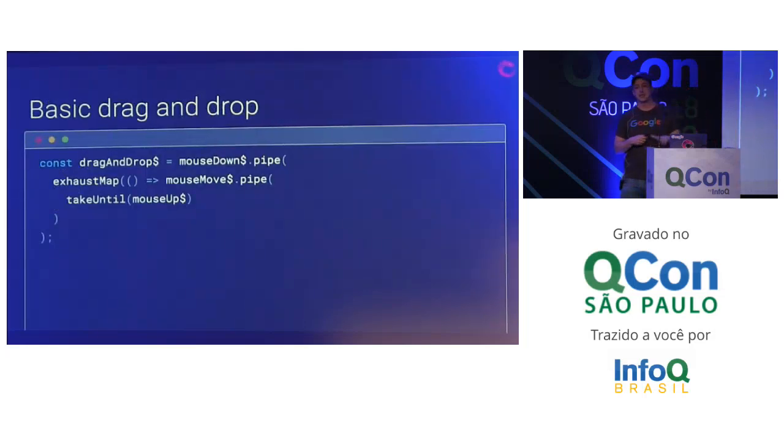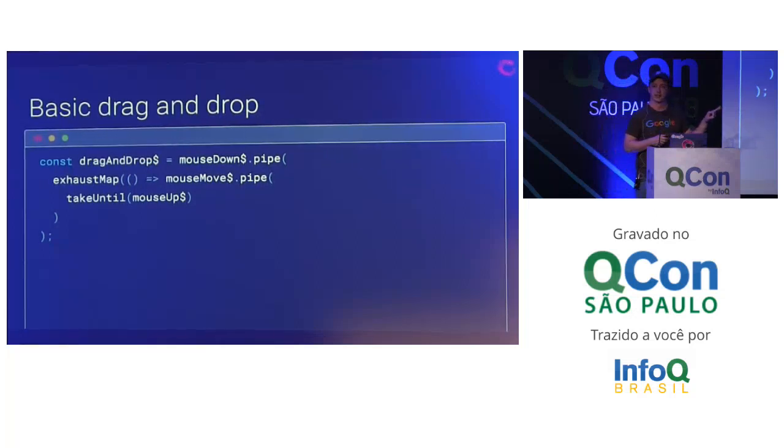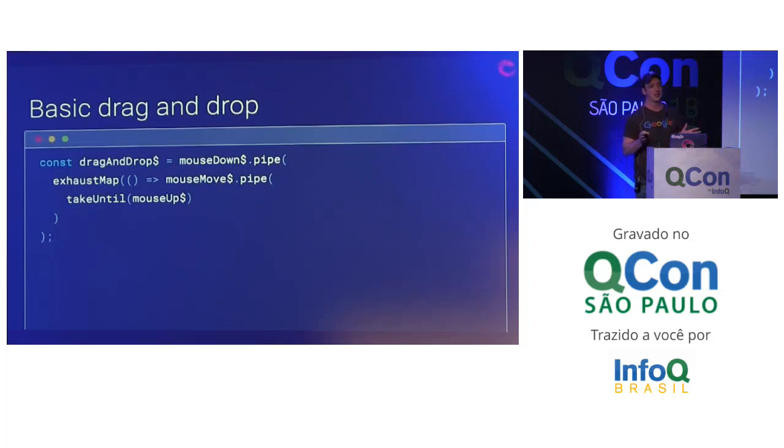So just to give you some basic examples of things you can do with observables, you could have a drag and drop. Now when you see a variable during my talk that ends with a $, that variable contains an observable. This is actually called finnish notation. It's not a requirement. You can name your variables however you choose. This is just something I'm doing for the talk, and it's a standard that some people adhere to. I'm doing it so it's easier to recognize which variables in my code are observables.